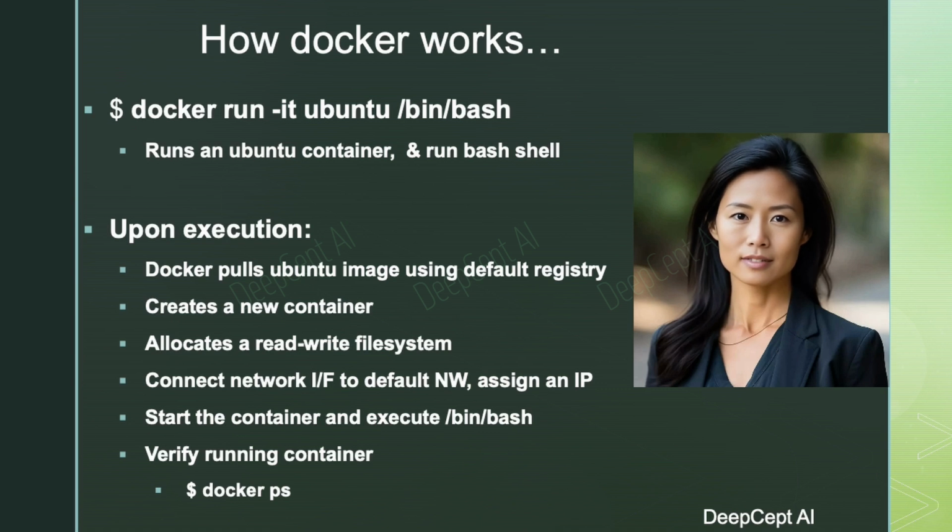Behind the scenes, Docker fetches the Ubuntu image from your configured registry and initiates a new running process with a private read-write file system. Subsequently, Docker establishes a network interface, connecting the container to the default network and assigning an IP address to it. This allows the container application to connect to external networks using the host machine's network connection.